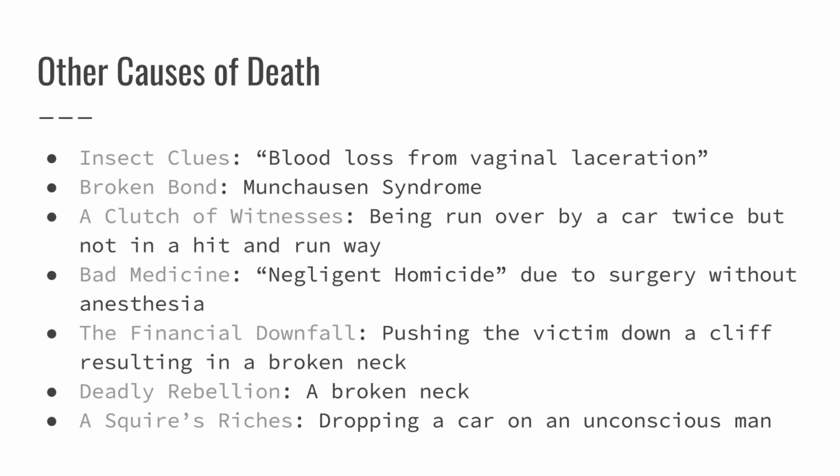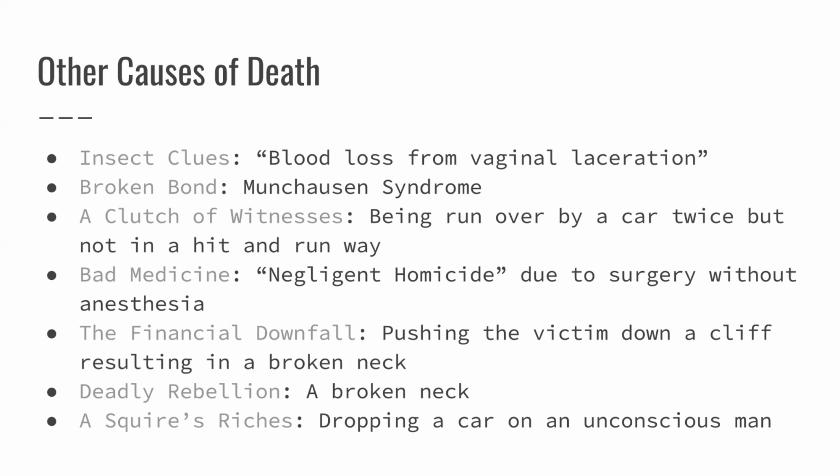This was the cause of death of her first child, and then the second child lived, which is why this episode's also under other. Being run over by a car twice, but not in a hit and run way. And then there was a negligent homicide due to a doctor performing surgery without anesthesia that resulted in the death of the patient, pushing the victim down a cliff that resulted in a broken neck.